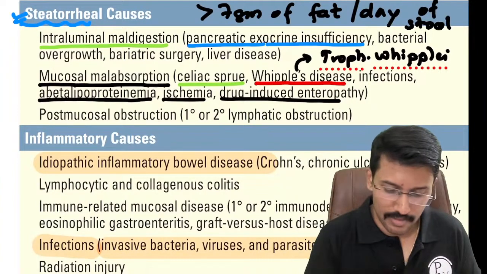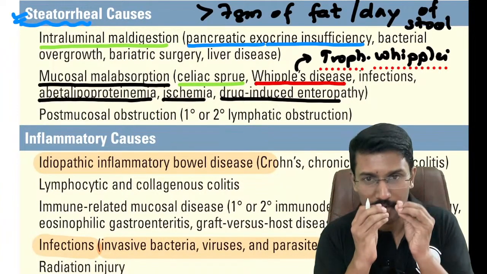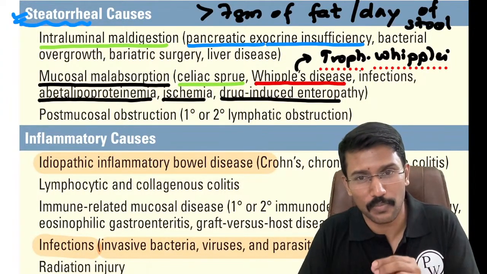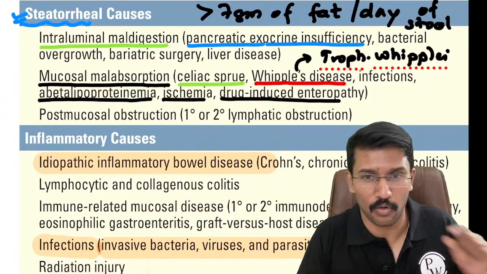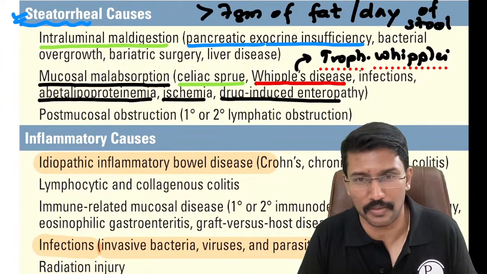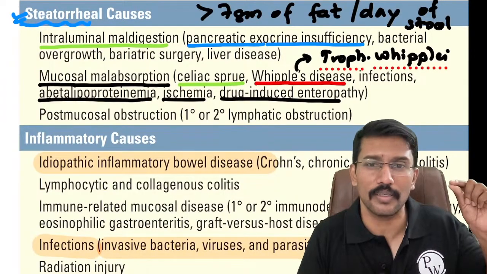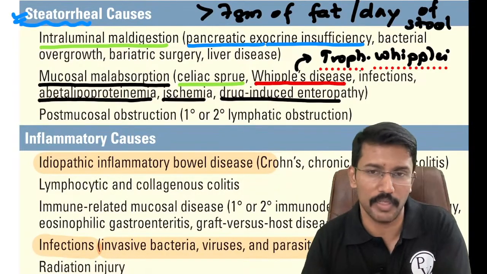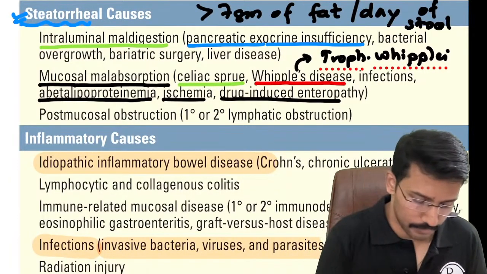Okay. Other than that, even if all goes well, I digest the fat, my mucosal layer absorbs it, then this absorbed fat has to be transferred or transported through the lacteals. If there is a pathology there like lymphatic obstruction, then I will not be able to transport the fat, right? Again, I will have leaking of this fat back into the intestinal lumen and I will end up developing steatorrhea.